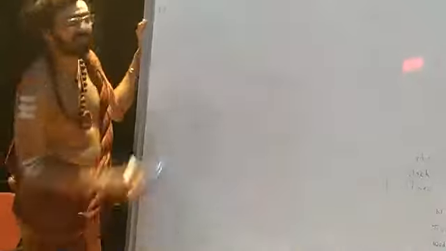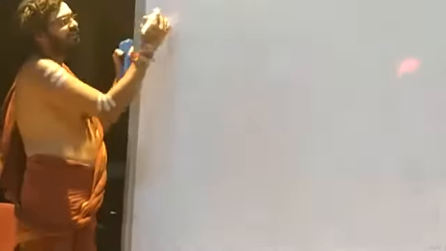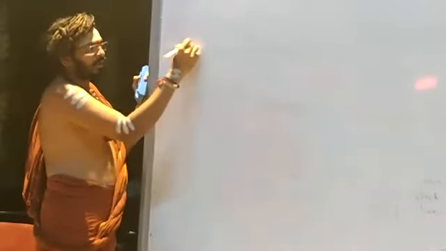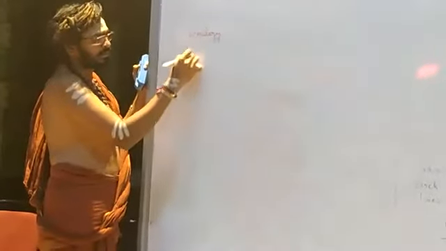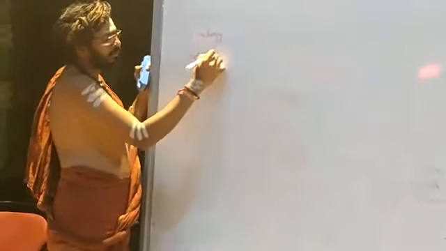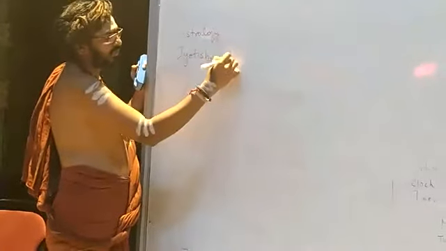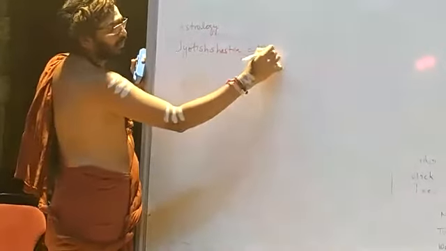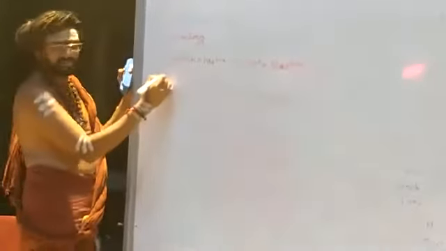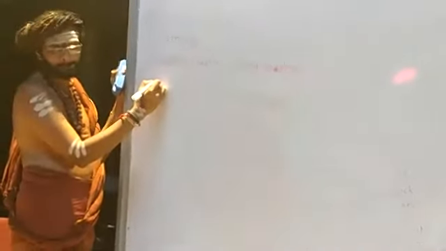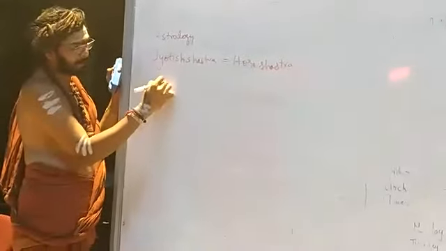So as of now, we learned three things. What are the things that we learned? Astrology, that is Jyotish Shastra, is equal to Hora Shastra. Then Pratyaksha Shastra.